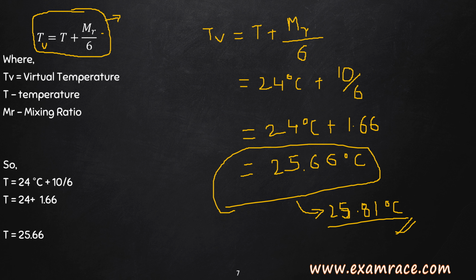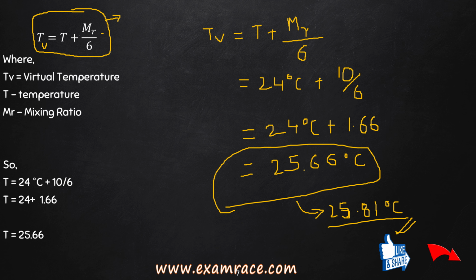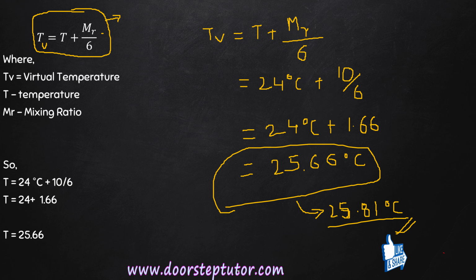Just like in this question, I obtained 25.66, so I'll see which option is closest to 25.66 degrees Celsius, and by this you can easily solve this question. It has been asked 4 or 5 times in previous year question papers, and it's a very simple formula. You can easily remember the formula and easily solve this question. Thank you very much.